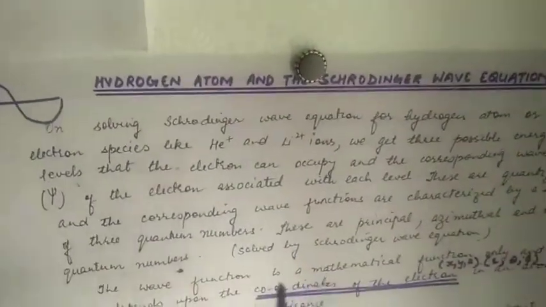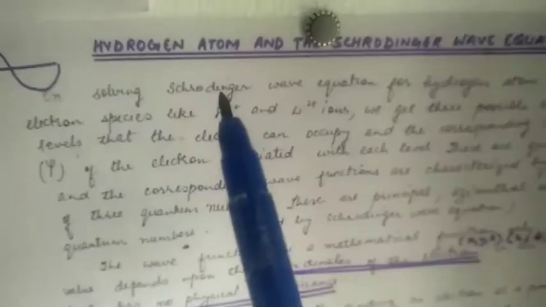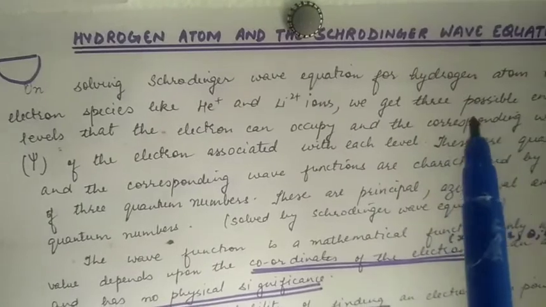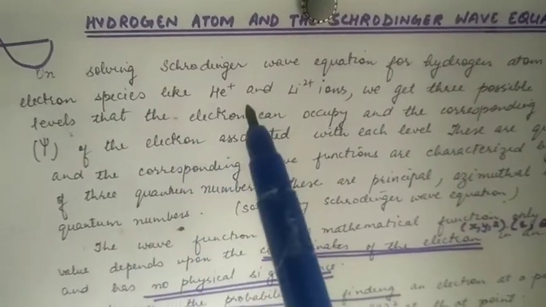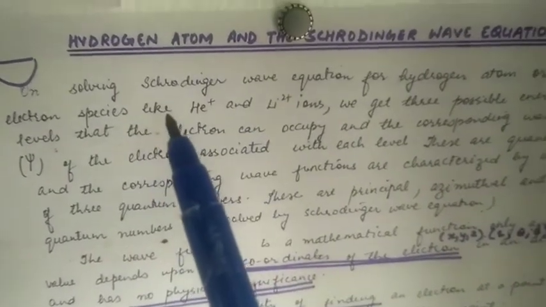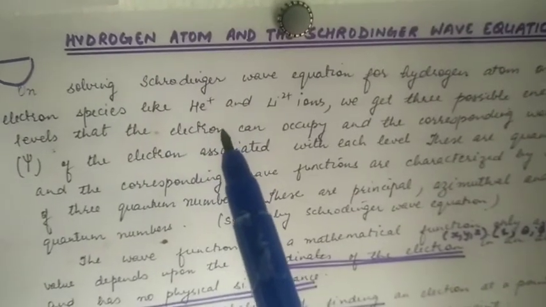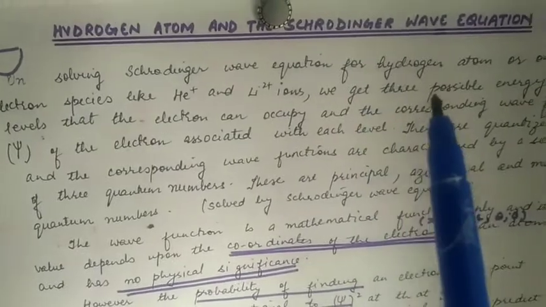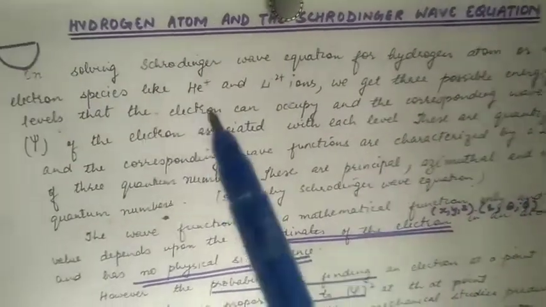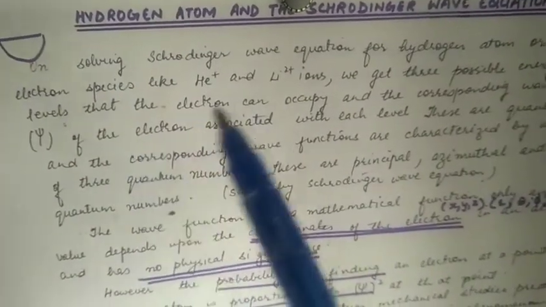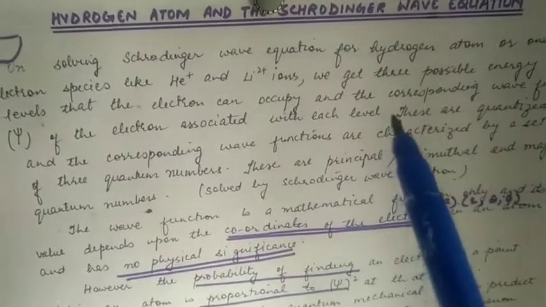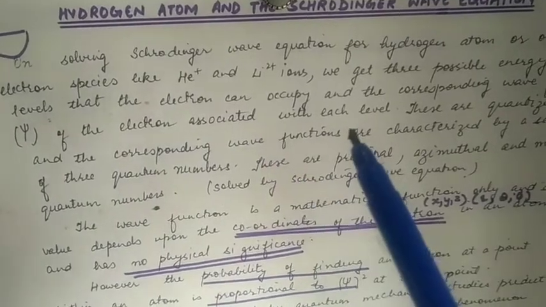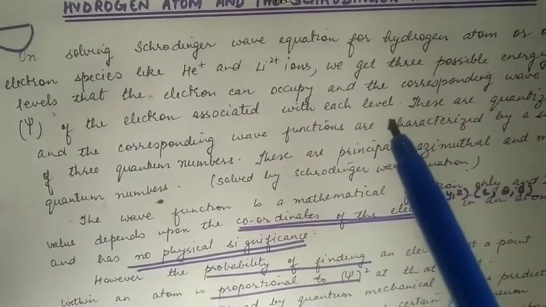Now, how do we apply the Schrödinger wave equation for hydrogen atom? In solving the Schrödinger wave equation for hydrogen atom and mono-electron species like helium monopositive and lithium dipositive ions, we get three possible energy levels that the electron can occupy and the corresponding wave function psi of the electron associated with each level.